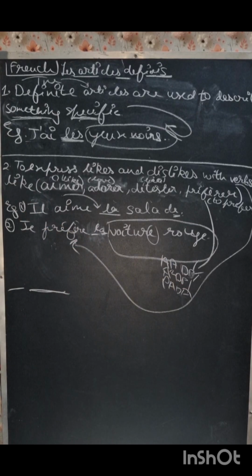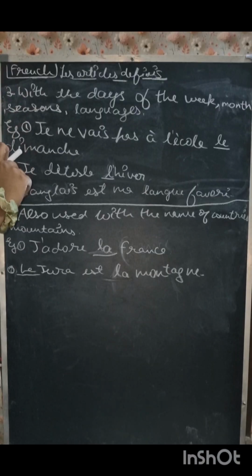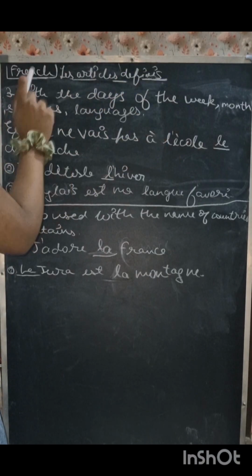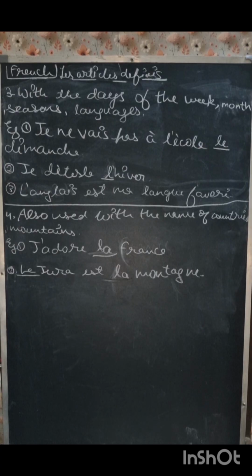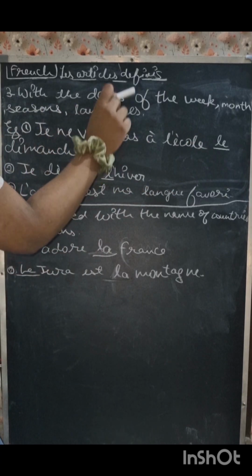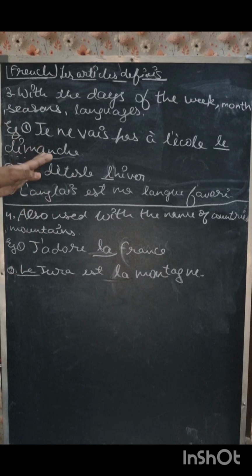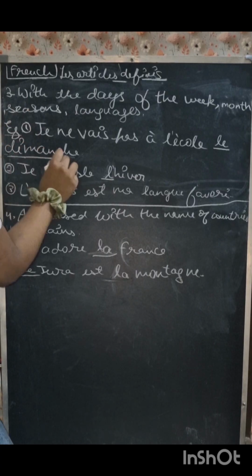Alright. So let's move on to another two conditions. Now our third condition is used with the days of the week, months, seasons, and languages. So wherever we see days of the week, months, seasons, or languages, definite articles will be used. So we can see example number 1. Je ne vais pas à l'école le dimanche, which is I do not go to school on Sunday. Alright. So first, it is used with the days of the week.